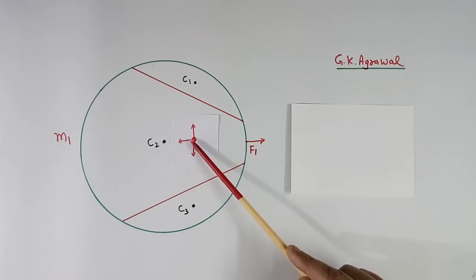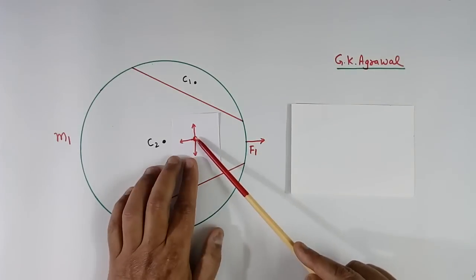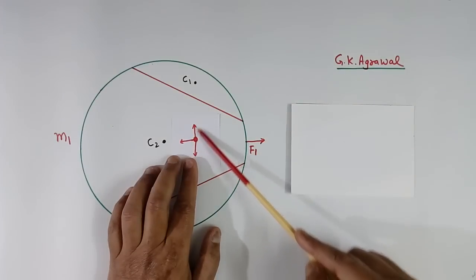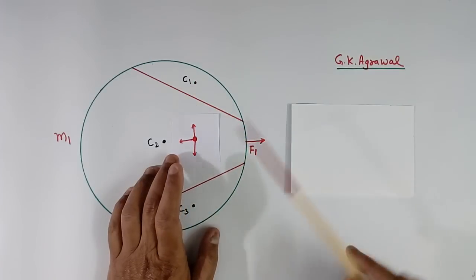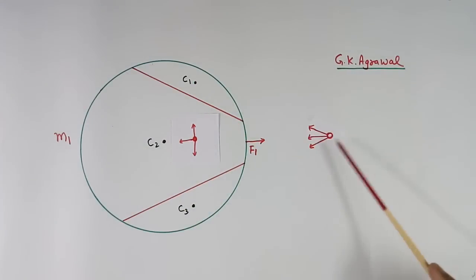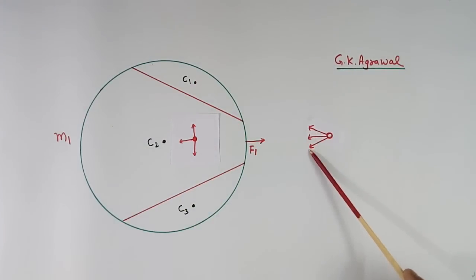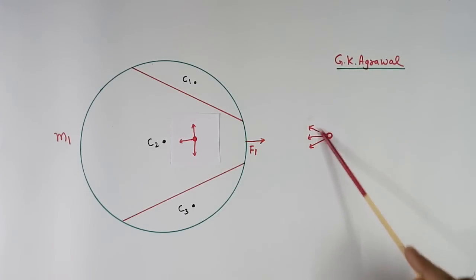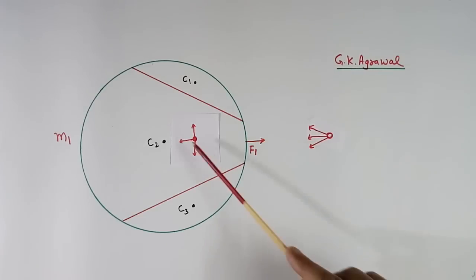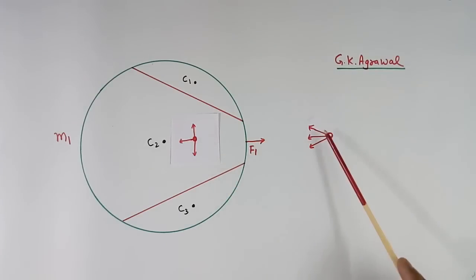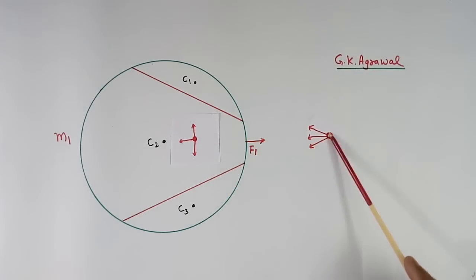Now here, this particle or this mass will have three forces, one this side, one this side, one this side. Earlier, it was having them like this. The total of these forces will be more than the total of these forces because all were towards the same direction.